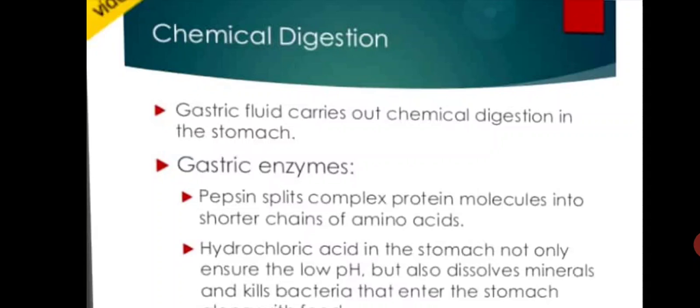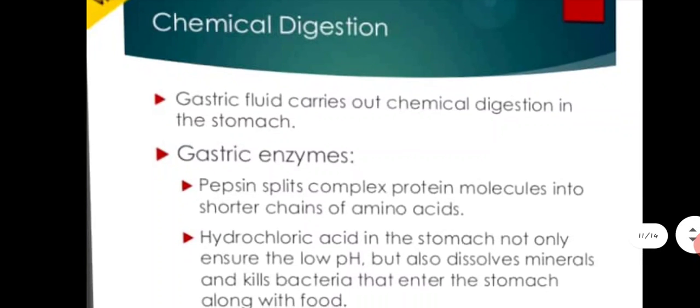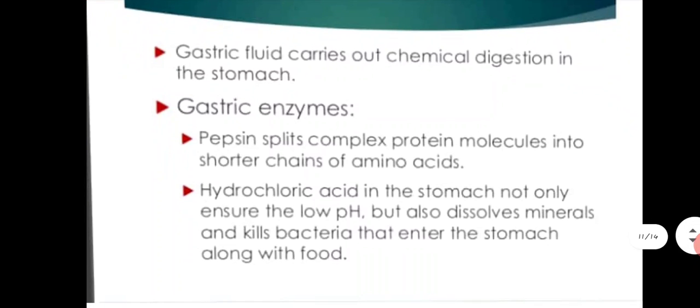First, the gastric fluid carries out chemical digestion in the stomach. In the stomach, the gastric fluids are present, so this helps in the chemical digestion. Gastric fluids, also called gastric juices, are secreted by your gastric glands. These gastric juices help in the chemical digestion of the stomach. And this gastric juice contains certain enzymes. And what are those enzymes?